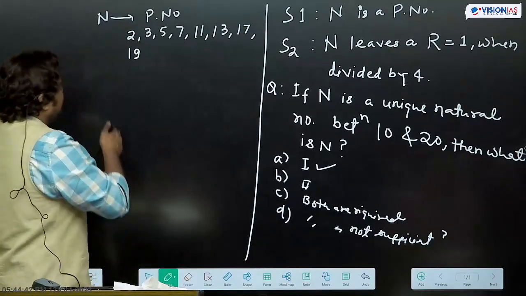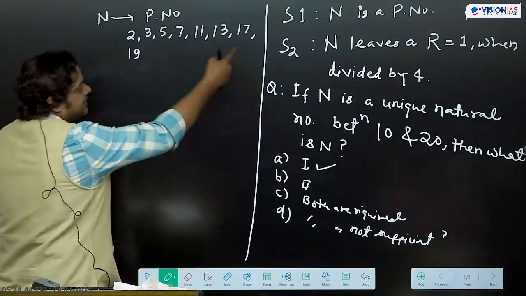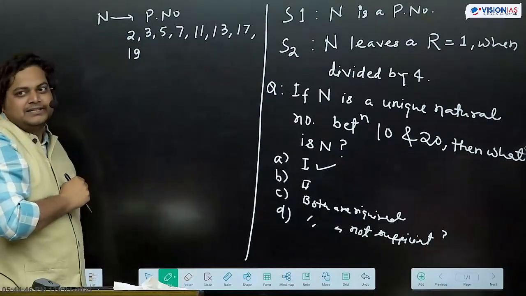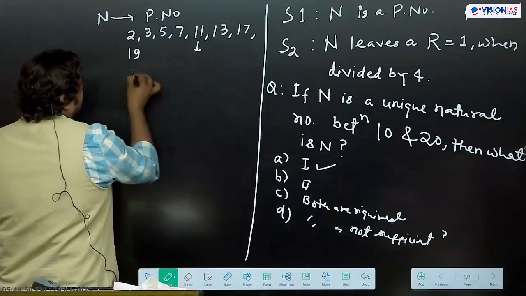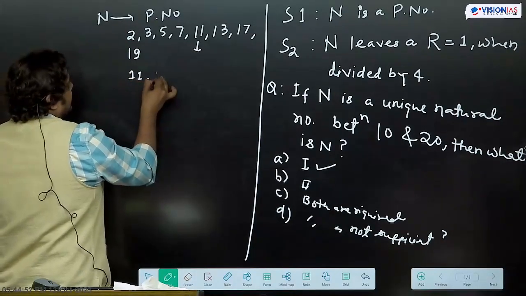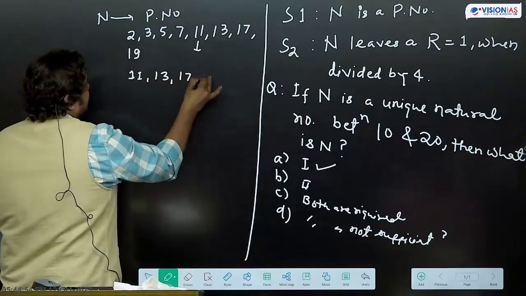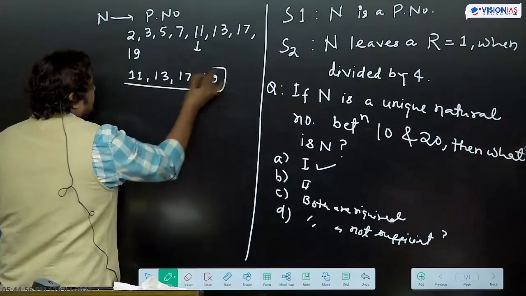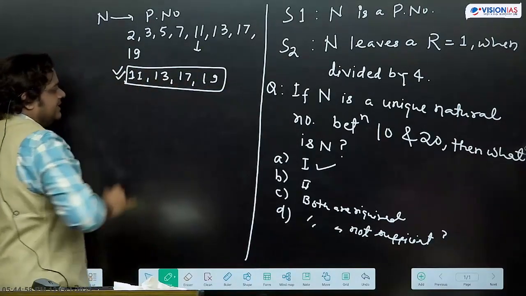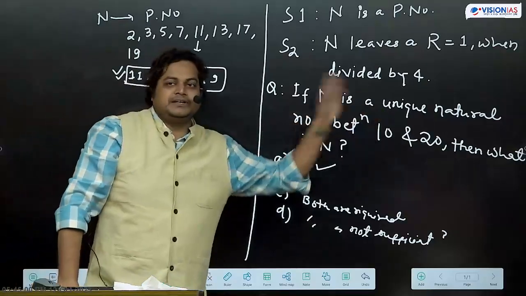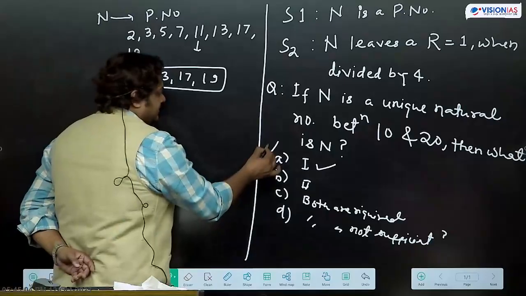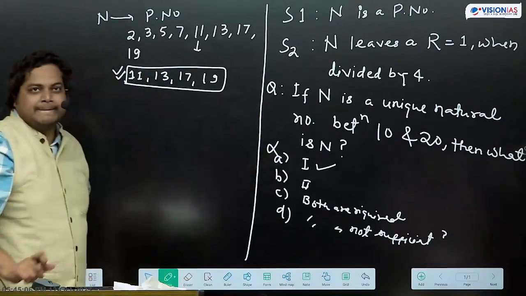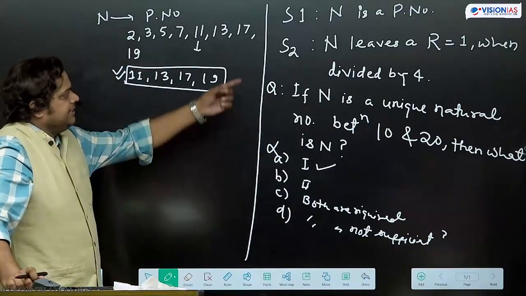So here what we are getting, between 10 and 20, how many such numbers are there? N is a prime number, so we are getting 11, 13, 17 and 19. We are getting 4 such numbers. But here it is written n is a unique natural number. So we are not getting the answer. So statement 1 alone is not sufficient to answer the question. Then we have statement 2.